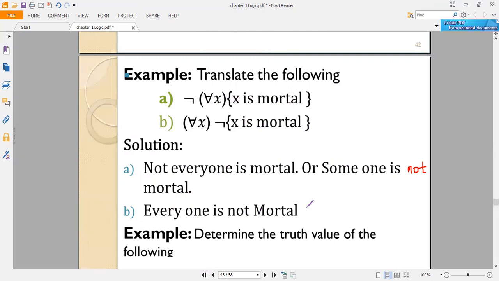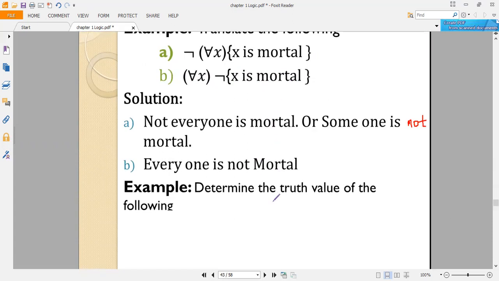You can say everyone is not mortal. Or negation of there exists x, x is mortal: no, someone is mortal, you know, negates the scenario, everyone is not mortal.